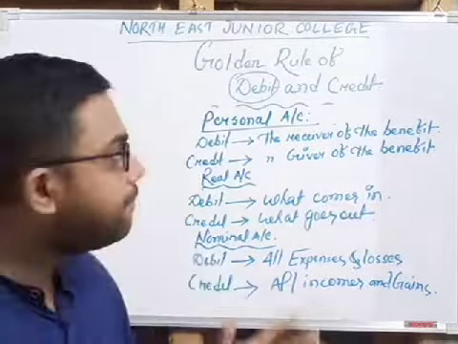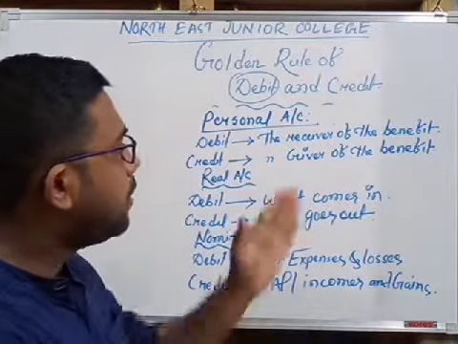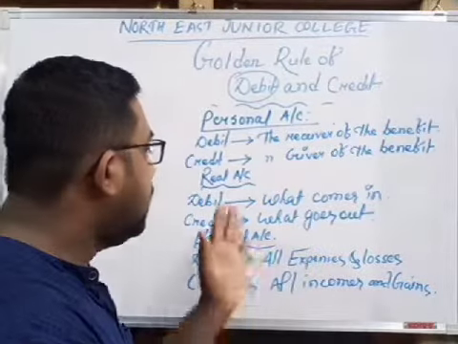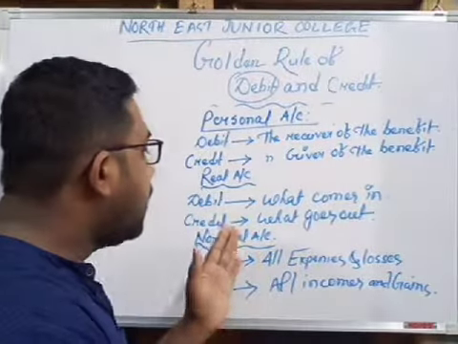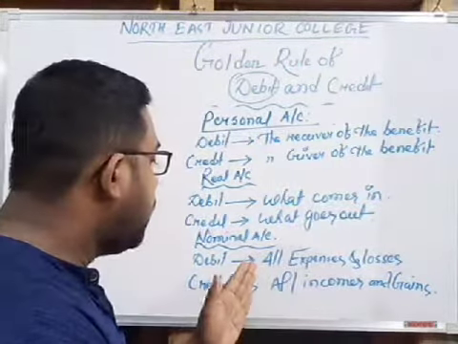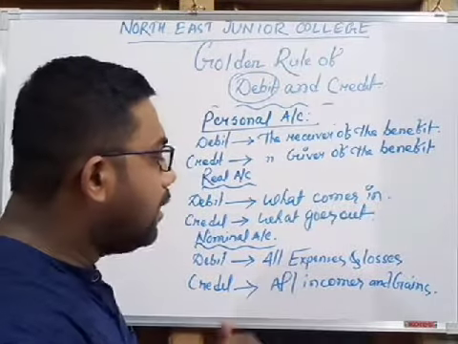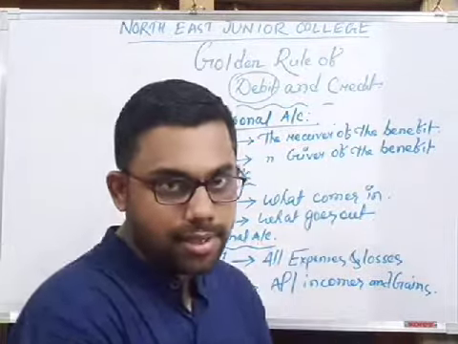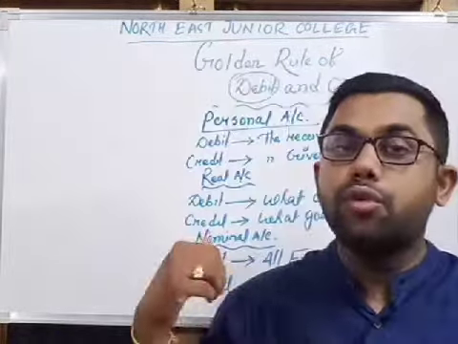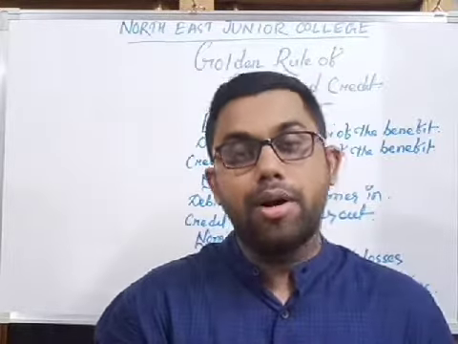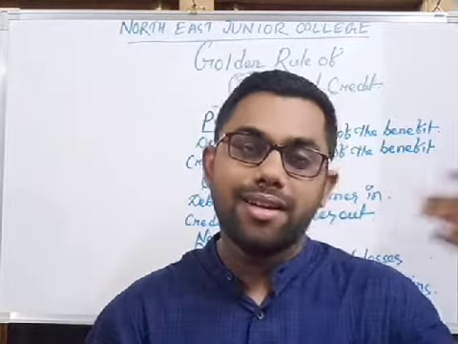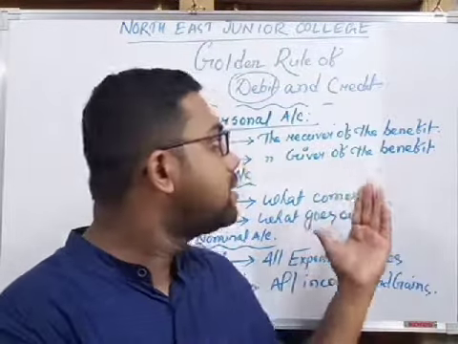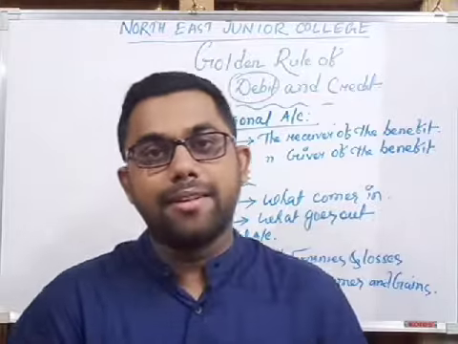Okay, so first one is the personal account. In the personal account, the debit is the receiver of the benefit and the giver of the benefit is credit. Real account, debit means what comes in and credit means what goes out. And nominal account, all expenses and losses are debit and all incomes and gains are credit. So when we record a transaction in the journal, we have to apply this rule. And what is a journal? It will be discussed in our next class. Okay, so till then, write these things in your copy, and thank you.